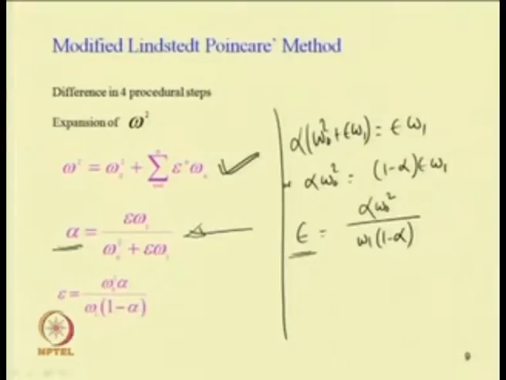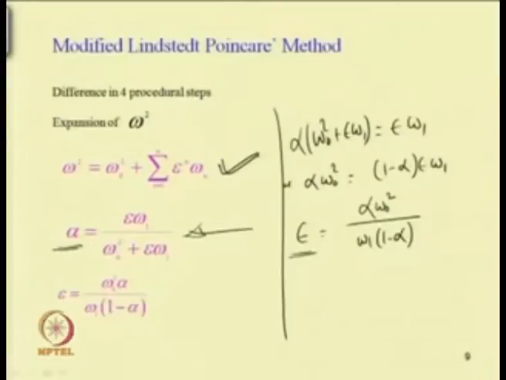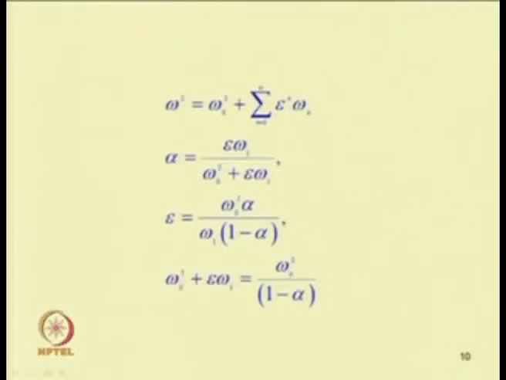So, from this expression one can write this omega square. Now, expanding this, as we have already expanded, omega square equal to omega 0 square plus epsilon omega 1 plus epsilon square omega 2 plus epsilon cube omega 3 in this way. In this case omega 1, omega 2, omega 3 are the terms which we have to find. So, now this omega square term we can write this way: omega square equal to omega 0 square, already we have written these three terms.